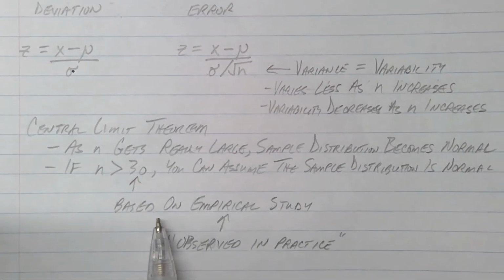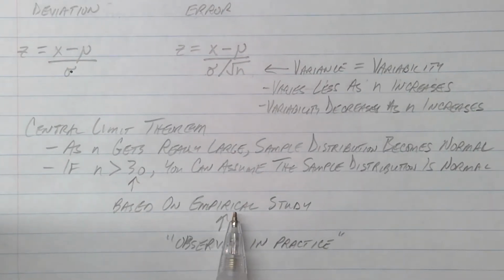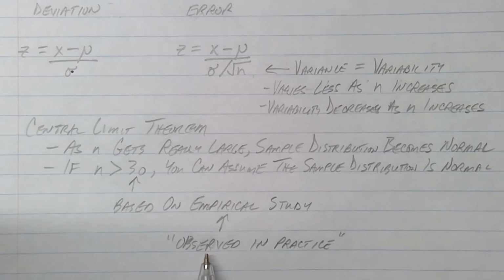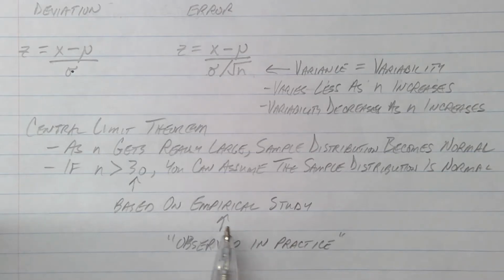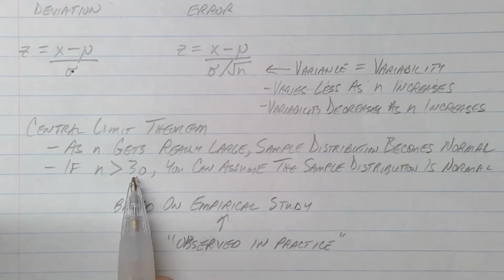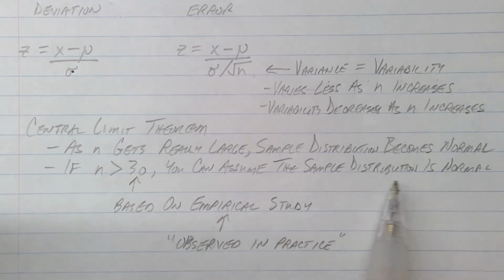And this is just based on empirical study. That's a fancy word for, we just noticed that after observing a bunch of experiments. After we observed a whole bunch of those, we just noticed that as long as you take at least 30 measurements, your data will fall out into a normal distribution pattern.